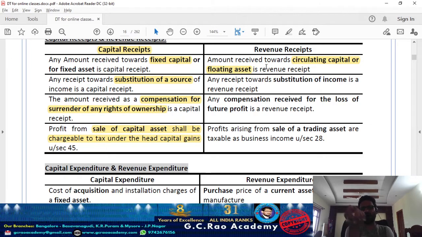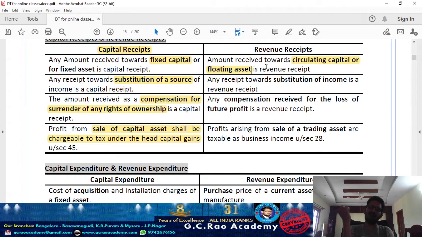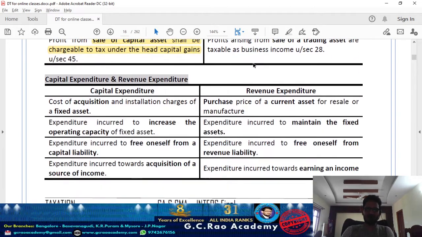And the profit from sale of a trading asset. A trading asset is nothing but your merchandise. By sale of your stock in trade, the amount you get is a revenue receipt, which is taxable under business income, under Section 28.